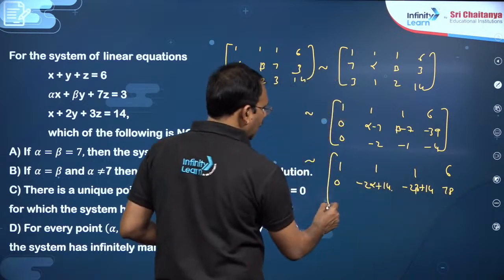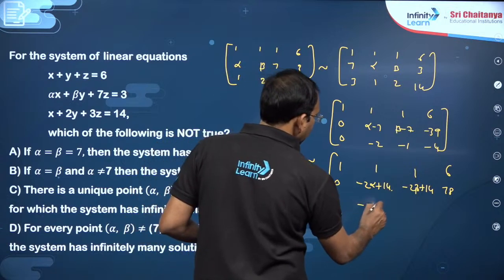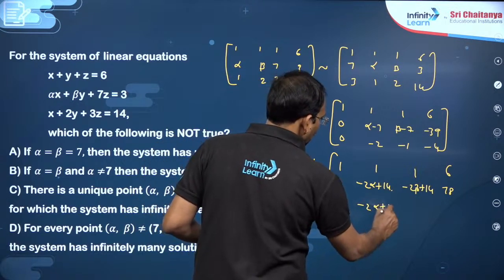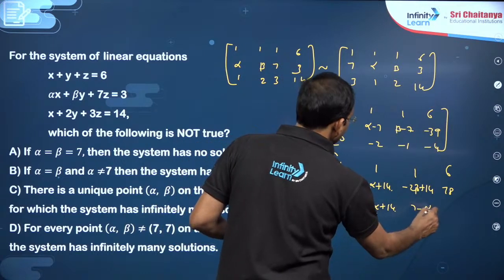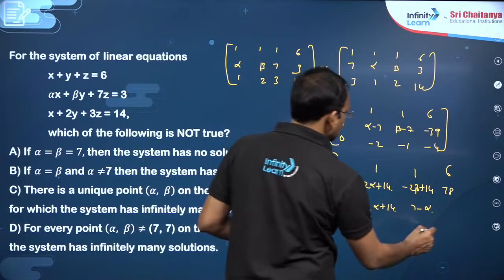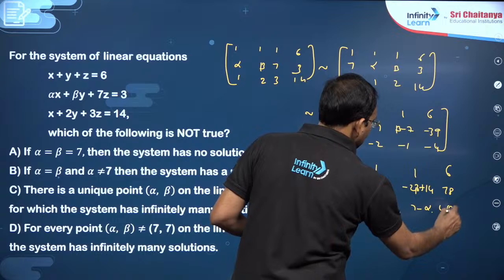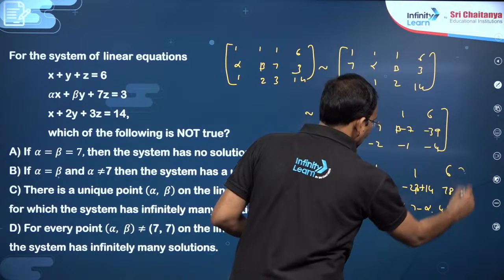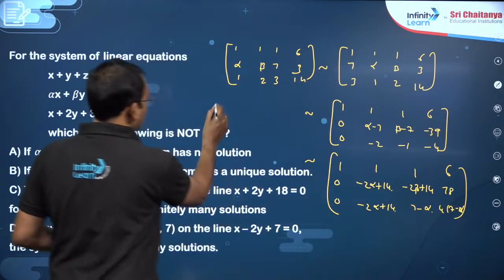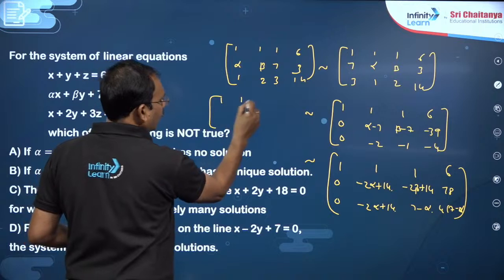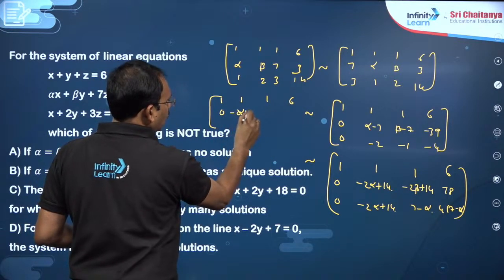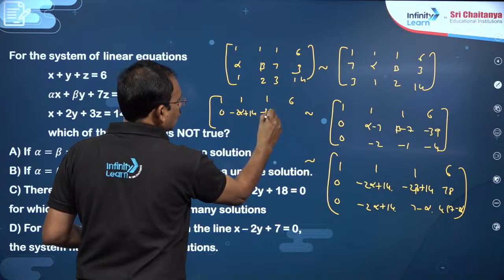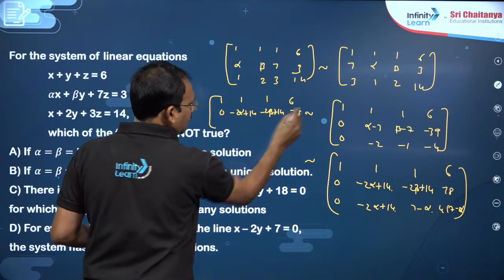This you multiply with alpha minus 7, that is minus 2 alpha plus 14, alpha minus 7 I have multiplied, this becomes 7 minus alpha, this becomes 4 into 7 minus alpha. Okay, now you subtract, dear students, you will get here 1, 1, 1, 6, this is 0, minus 2 alpha plus 14, minus 2 beta plus 14, 78.